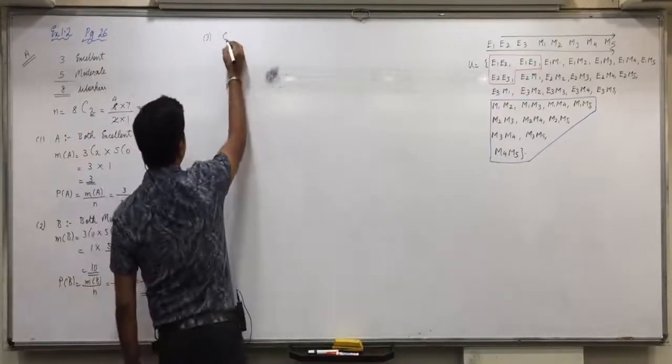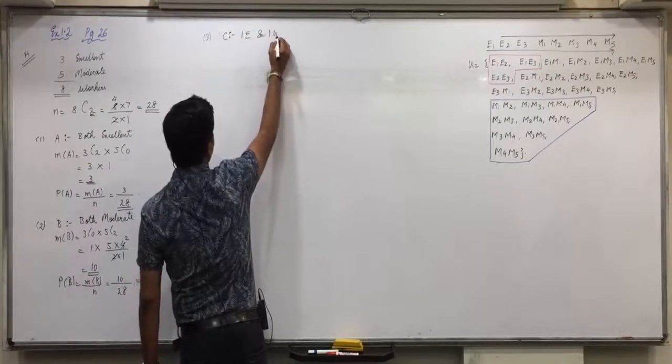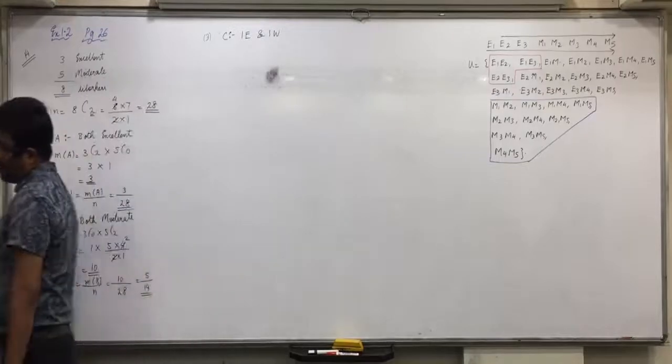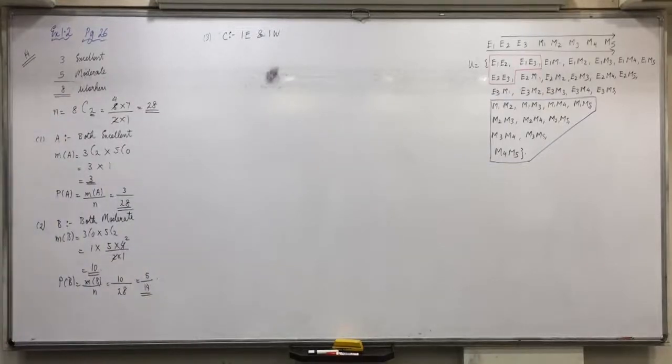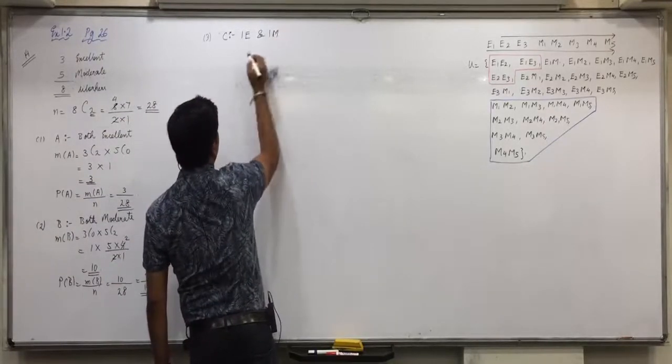Let event C be the event that one worker is excellent and one is moderate.